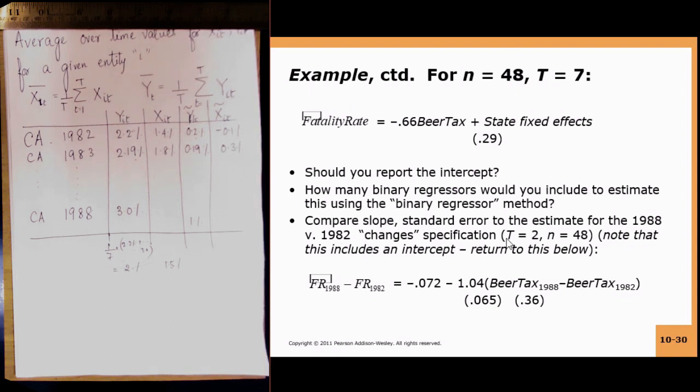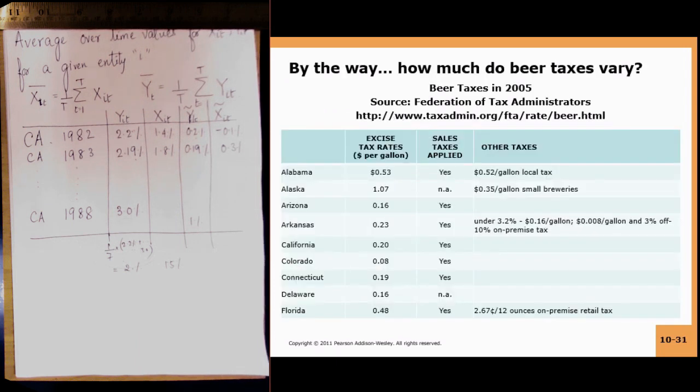If we compare this with the 2 years data, the changes specification with t equals 2, the coefficient was much larger in magnitude in that case, while the coefficient here is 0.66.